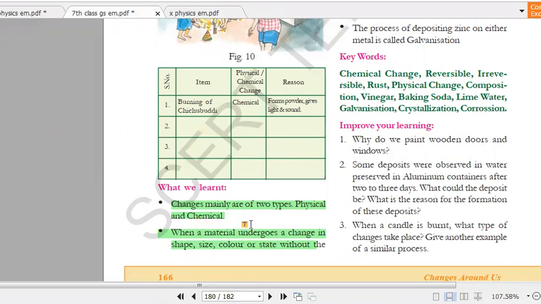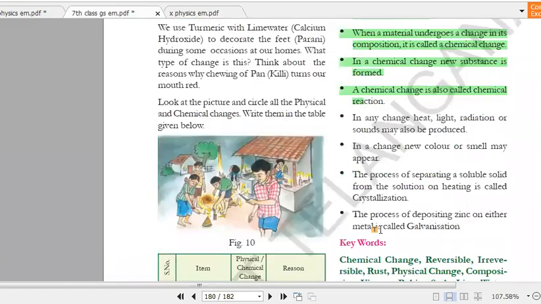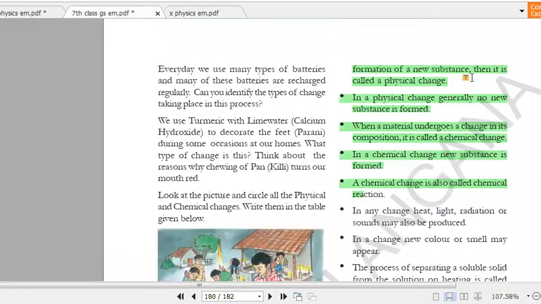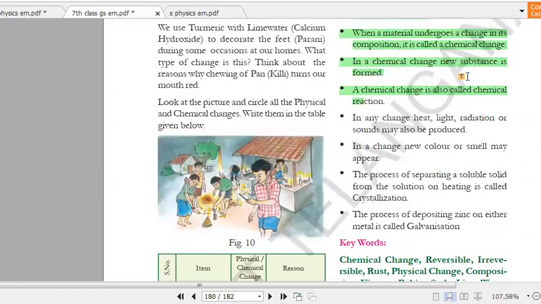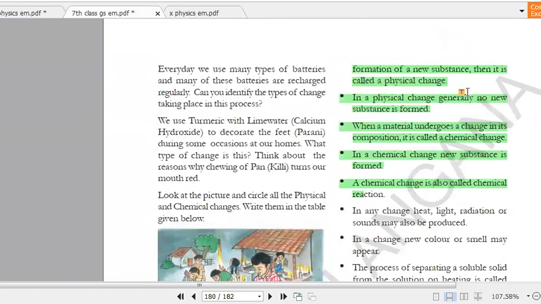When a material undergoes a change like shape, size, color, or state without any formation of new substance, it is called physical change. అంటే ఎక్కడైతే ఒక చేంజ్ జరుగుతుంది, the change may be in the shape, size, or the color or the state, but no new substance is formed. అంటే shape change కావచ్చు, size change కావచ్చు, some physical entity may be changed, but no new substance is formed. So it is called physical change.